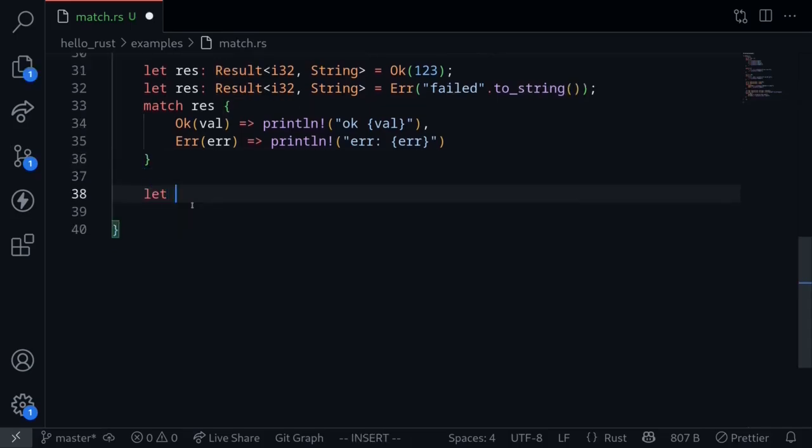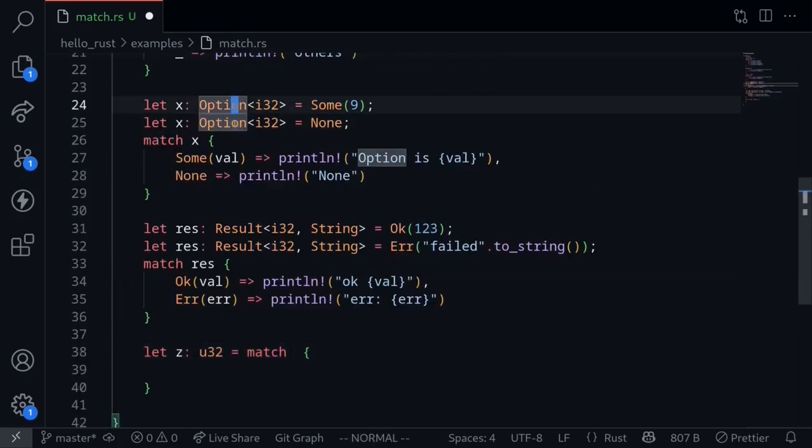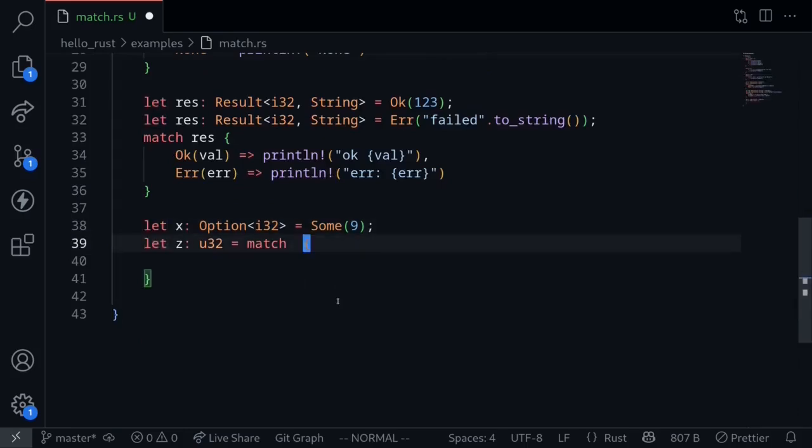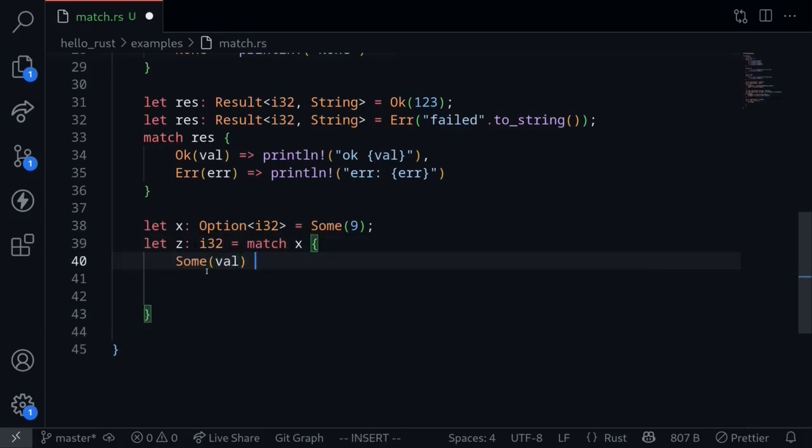So for example, let's assign the return value of a match to a variable called z. We'll return a type of u32 and then say equals match. Let's match, how about an option? So we'll take this example, that x equals an option of type i32 and then put it in here. Since our option is an i32, actually let's return an i32 and then say Some with some kind of value. We'll return the value. Otherwise, if it is a None, we'll return a default.